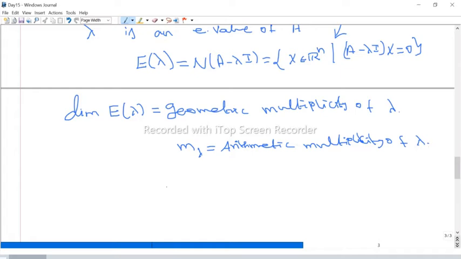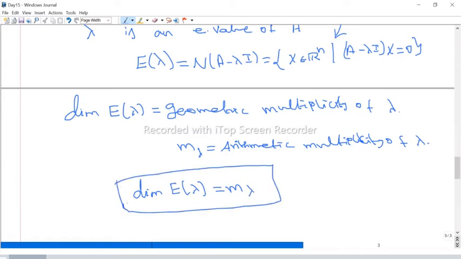For a symmetric matrix, these two numbers are equal. That is, the dimension of E of lambda, the geometric multiplicity, equals the algebraic multiplicity for a symmetric matrix, because a symmetric matrix is diagonalizable. For the diagonalizable case, the algebraic multiplicity is always equal to the geometric multiplicity. This holds for a symmetric matrix, a unitary matrix, or an orthogonal matrix as well. So that is very important.